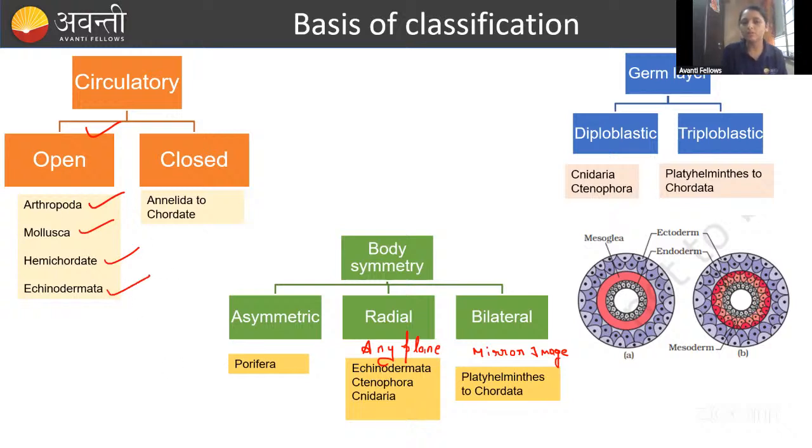How can you remember this open circulatory system, guys? Hema. If you have any friend like Hema, you can remember it like that: Hema.